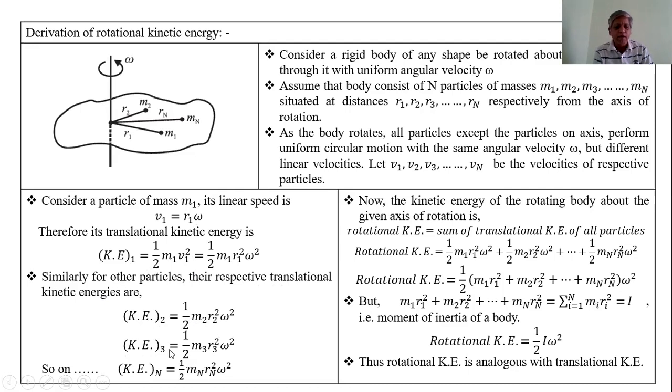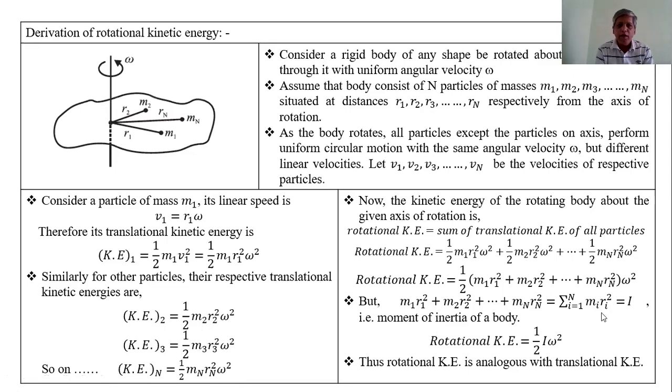Kinetic energy of the third particle is half m3 r3 square omega square. And so on, the kinetic energy of the nth particle is half mn rn square omega square. These are the kinetic energies of all the particles.